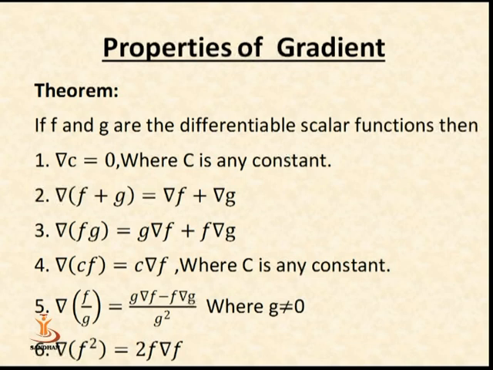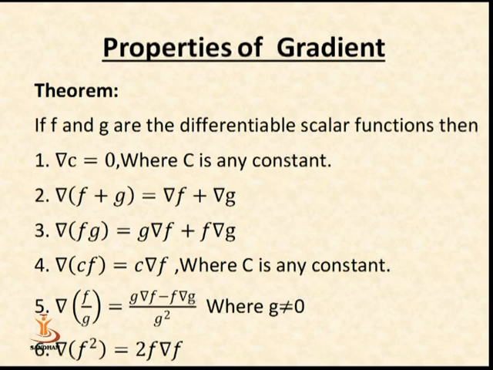Del (f plus g) is equal to del f plus del g. Similarly, del (f into g) is equal to g del f plus f del g, treating g as a constant when applying the gradient on f, and f as a constant when applying the gradient on g. The fourth property is del (cf) is equal to c del f, where c is any constant.